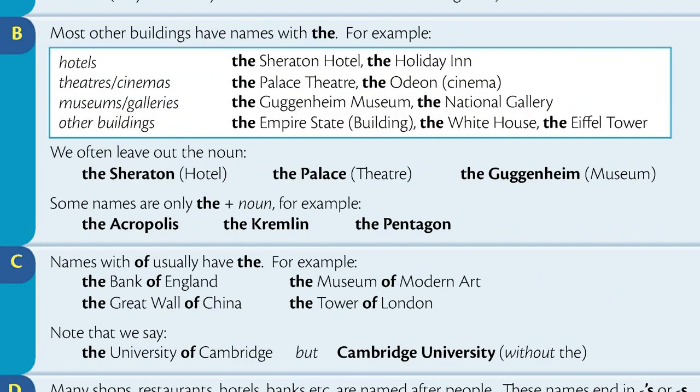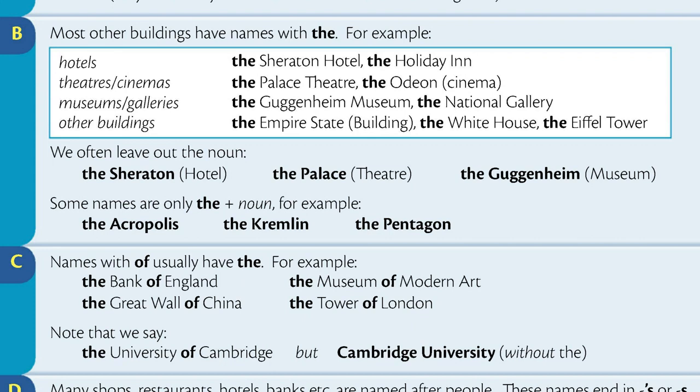Section B. Most other buildings have names with the. For example, hotels: the Sheraton Hotel, the Holiday Inn. Theaters or cinemas: the Palace Theatre, the Odeon. Museums or galleries: the Guggenheim Museum, the National Gallery.